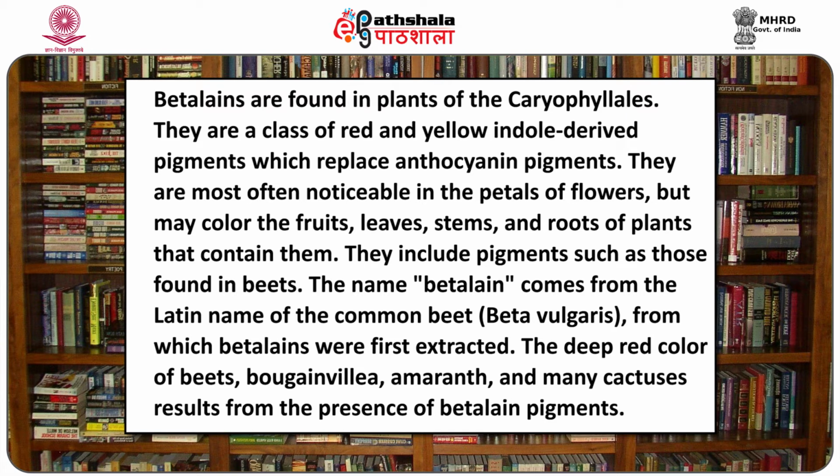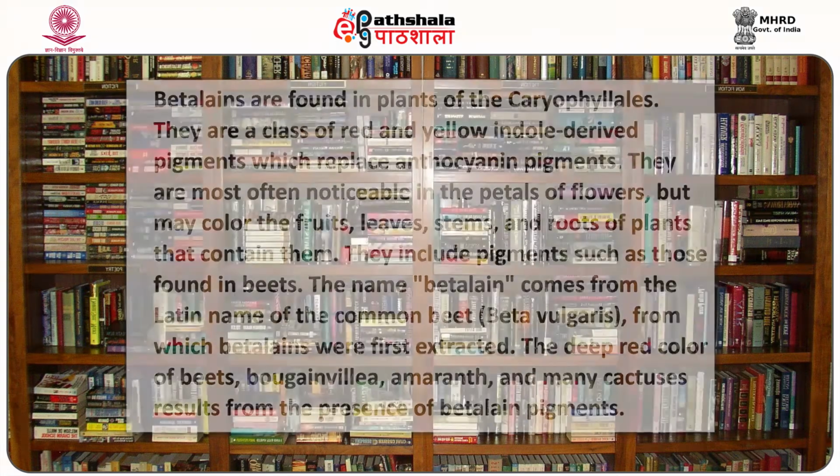The name betalain comes from the Latin name of the common beet, from which betalains were first extracted. The deep red color of beets, bougainvillea, amaranth and many cactuses results from the presence of betalain. The particular shade of betalains is red to purple, which is its distinctive shade. It is different from the anthocyanin pigment found in most plants.